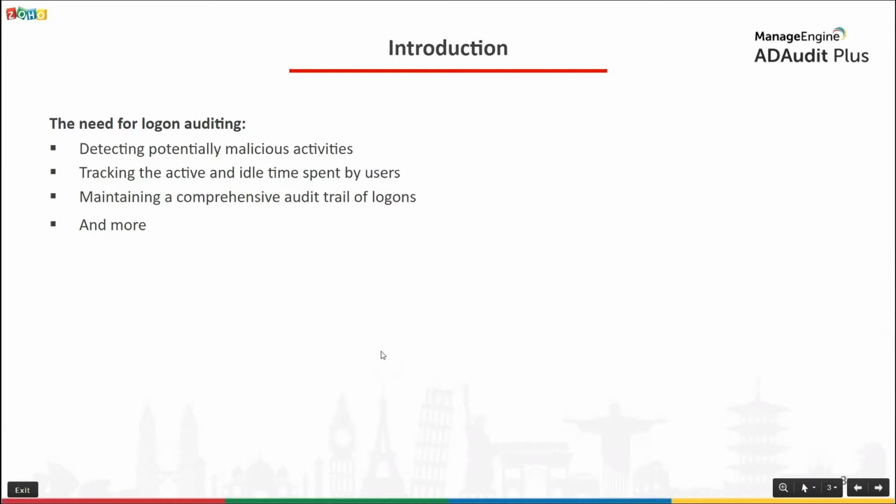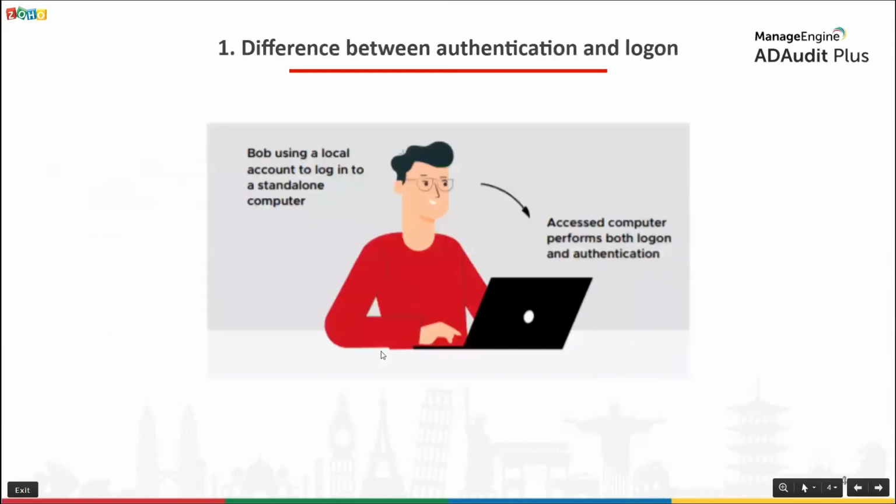Let's start by understanding the difference between authentication and logon. In very simple terms, authentication is performed by the computer on which the user's account resides, and logon occurs on the computer to which a user gains access. Now, since authentication is performed by the computer on which a user's account resides, when a user uses a local user account, local user accounts reside on the SAMDB of local computers. Security Accounts Manager, or SAM in short, contain local user accounts.